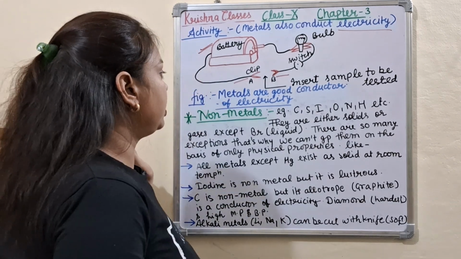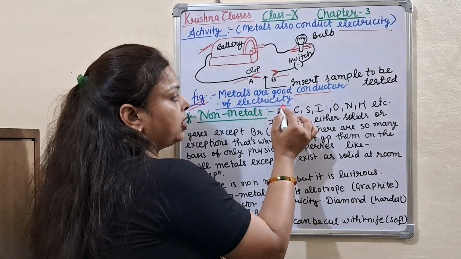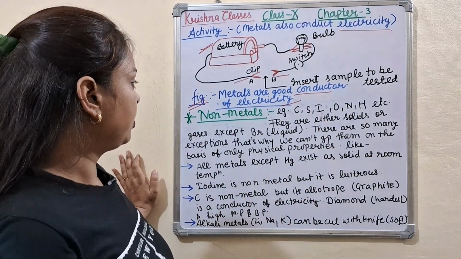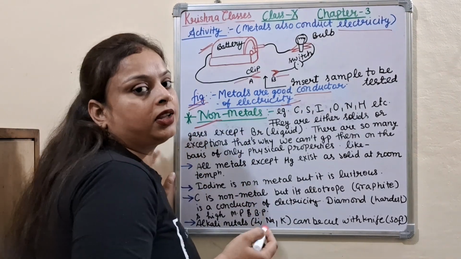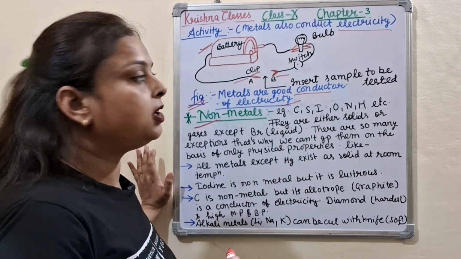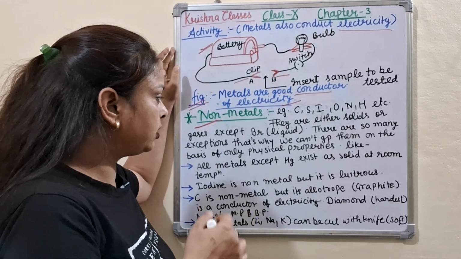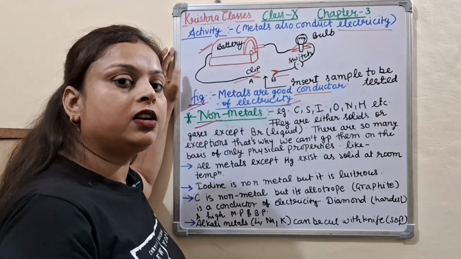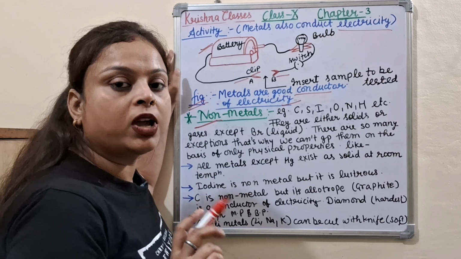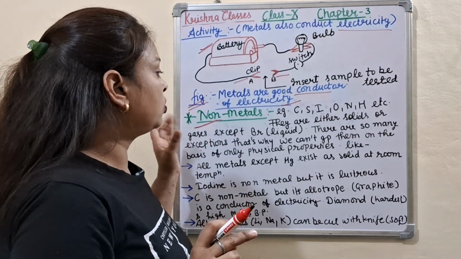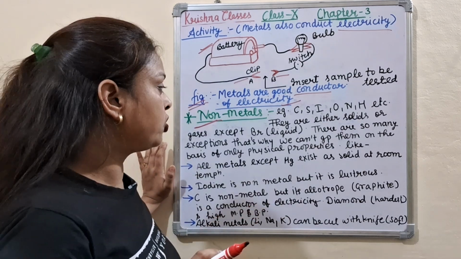So this is the activity. This is the figure of this activity. Metals are good conductors of electricity. Okay, now come to the next point. What is the next point? Non-metals. What metals are and their properties in terms of ductility and malleability, I discussed in my previous video. So you can watch my previous video; all topics are given there in detail.